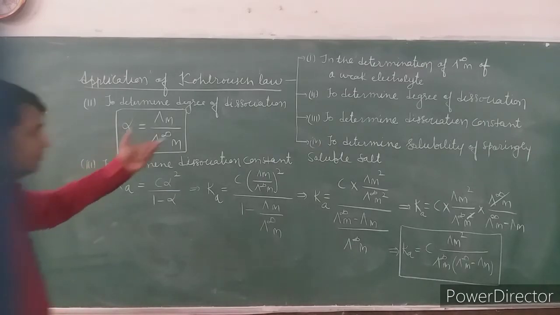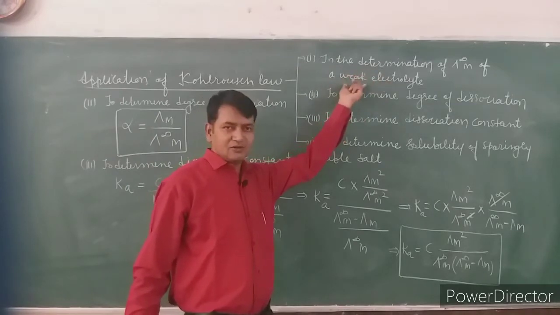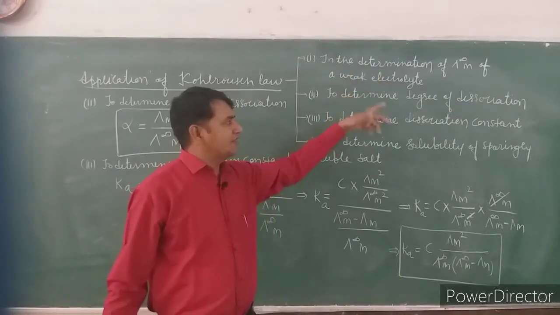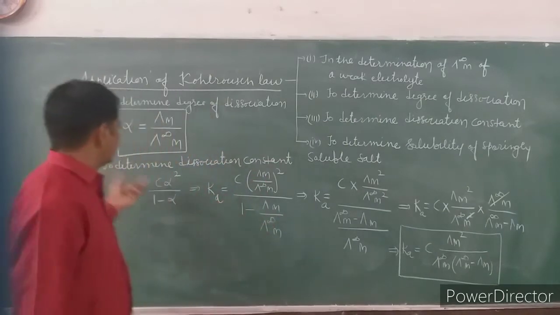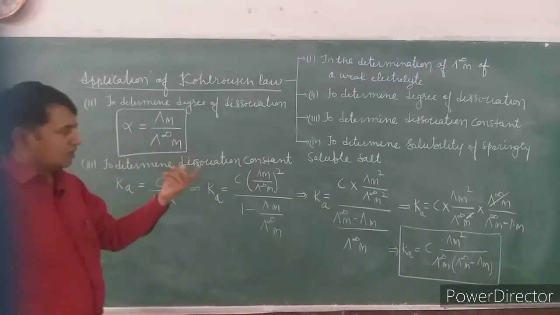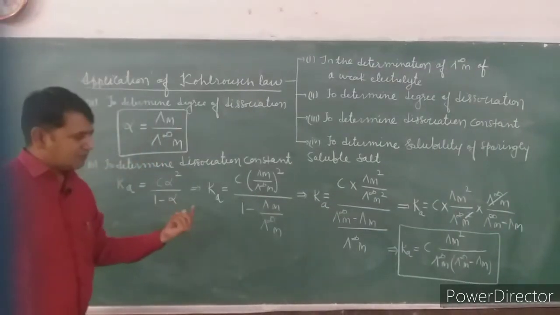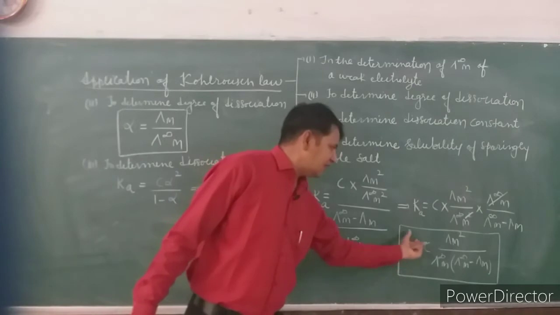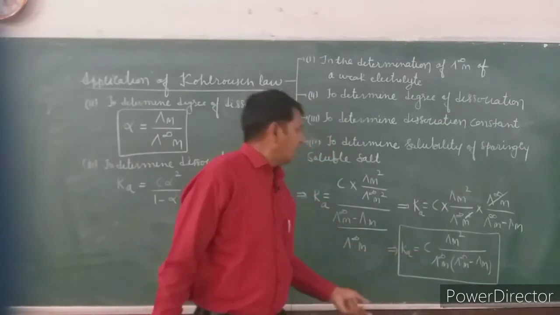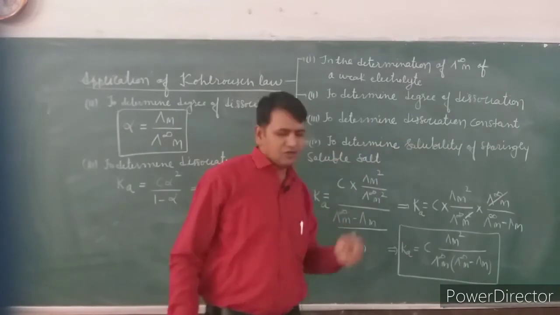The first application we have discussed in the definition: how can we determine the lambda infinite m of a weak electrolyte. Second, to determine the degree of dissociation, alpha is equal to lambda m upon lambda infinite m. Third, to determine the dissociation constant, this is the explanation, how can we determine the K value with the help of Kohlrausch law. And the last, to determine the solubility of a sparingly soluble salt.